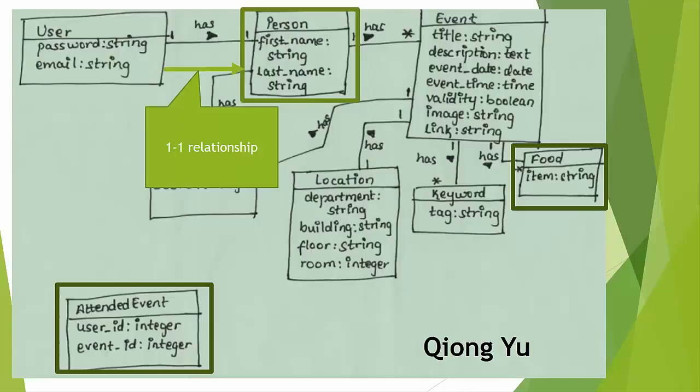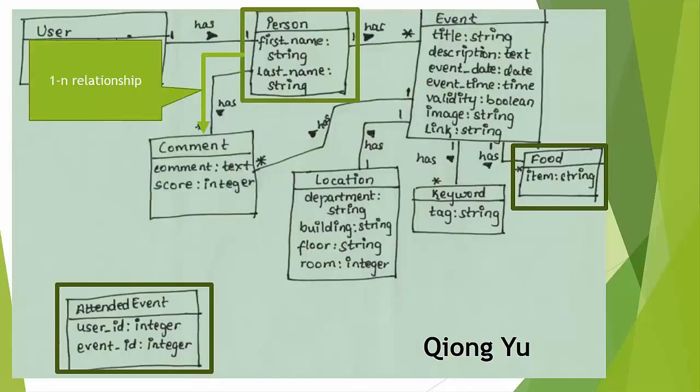I created a relationship between user and person, which is a one-to-one relationship. And the other, I created the relationship between person and comment, which is a one-to-many relationship, because one person can publish several comments about the same event or different events.